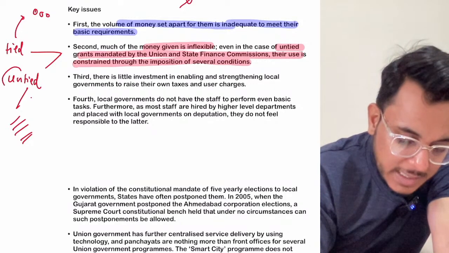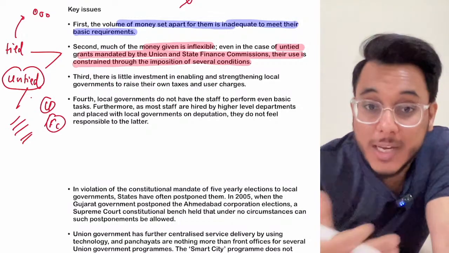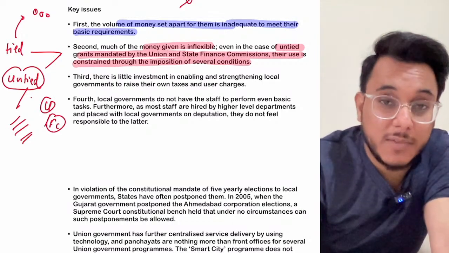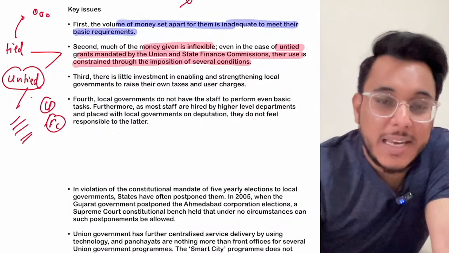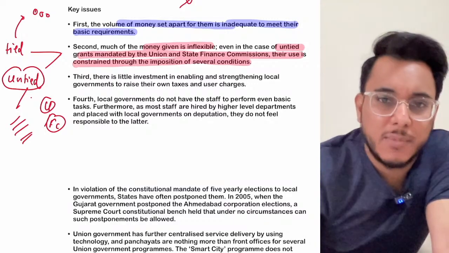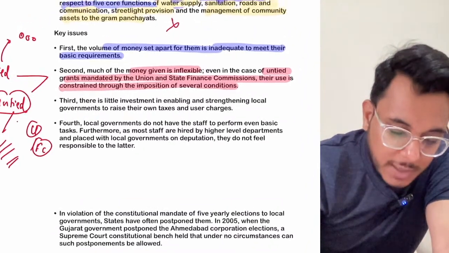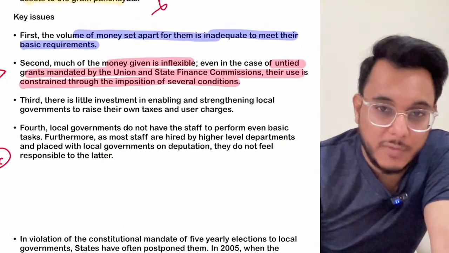Now the untied grants are being given by the Union government and the Finance Commission, but they can be availed only when they meet some specific conditions. For example, these many houses should be covered under piped water connection, or this scheme should be implemented first. So certain conditionalities have been imposed. Therefore, often the financial capacity of the panchayats is not very good.